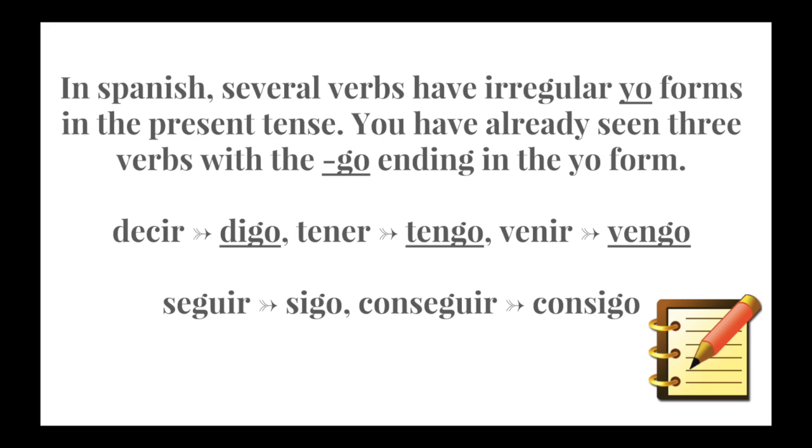Now, some people may not consider seguir and conseguir to be go verbs because they actually already have a G in the infinitive, whereas the other ones don't have a G. But just for our purposes and an easy way to remember which verbs need to do what thing, I do consider these and categorize these as go verbs because you're dropping the U and you're left with go.